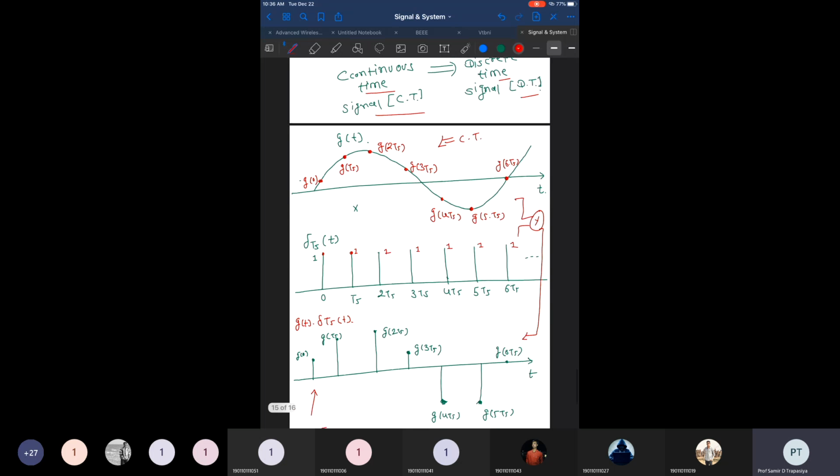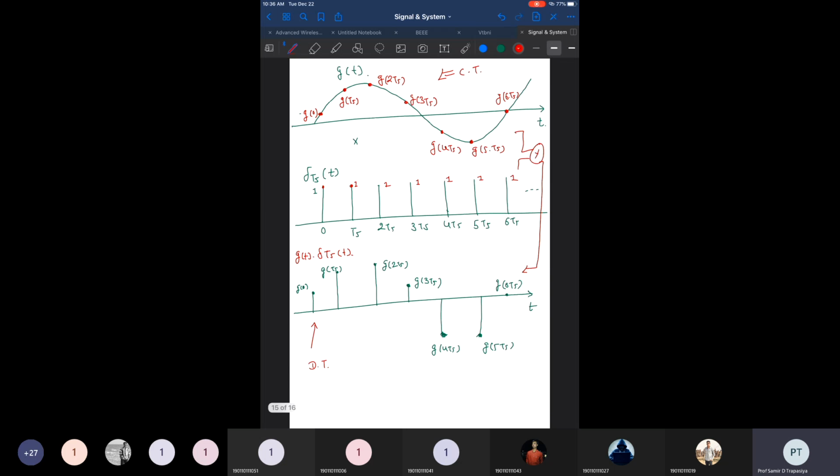Then we gave you an example in which there is a continuous time signal like a sinusoidal signal, and it is multiplied with the train of impulses present at discrete time intervals with a magnitude of 1. After multiplication we get this discretized version of the signal, right? Only at the points where the impulse is present do we get the value of the signal g of t.